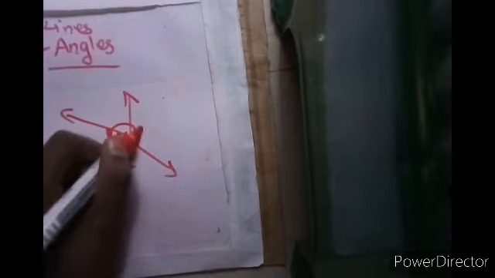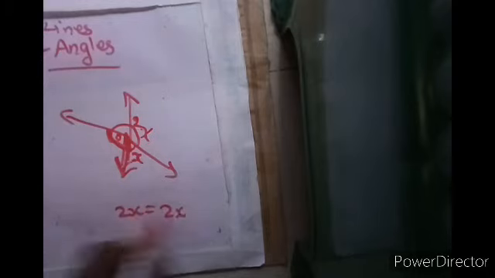Okay, suppose you are given like this. We know that alternate angles are always equal, because these are intersecting lines and these are alternate angles. Okay, so if this angle is x, this angle is 2x, and this angle is x, find the value of all the 4 angles. Alternate angles are always equal, so we need to try to find.